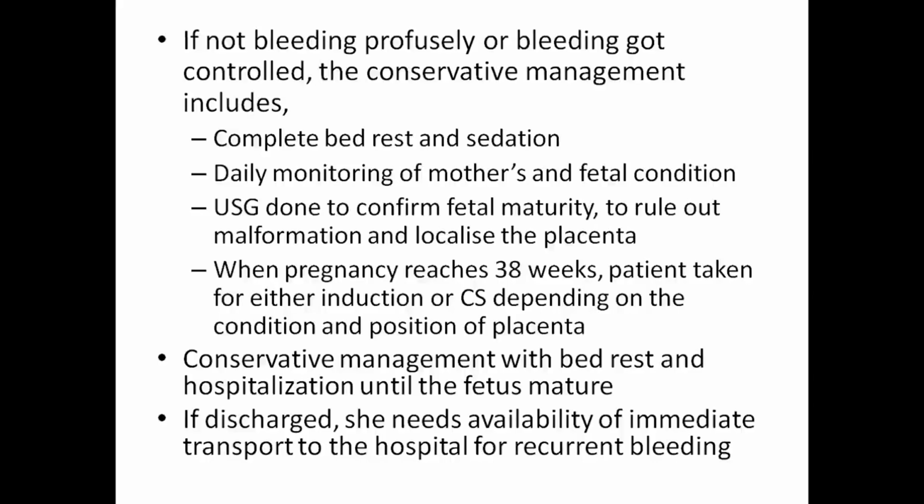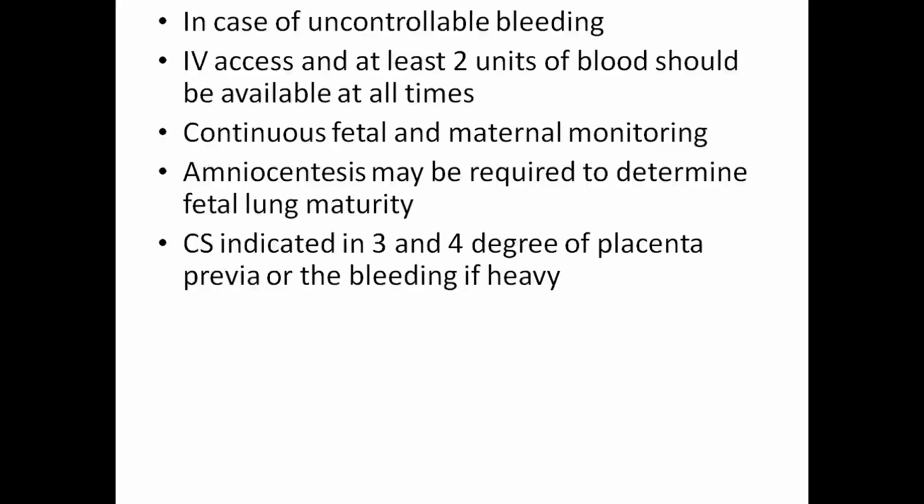If discharged, she needs availability of immediate transport to hospital for recurrent bleeding. In case of uncontrollable bleeding, IV access should be in place and at least 2 units of blood should be available all the time. Continuous fetal monitoring is needed. Amniocentesis may be required to determine fetal lung maturity. Cesarean section is indicated in third and fourth degree placenta previa or if bleeding is heavy.